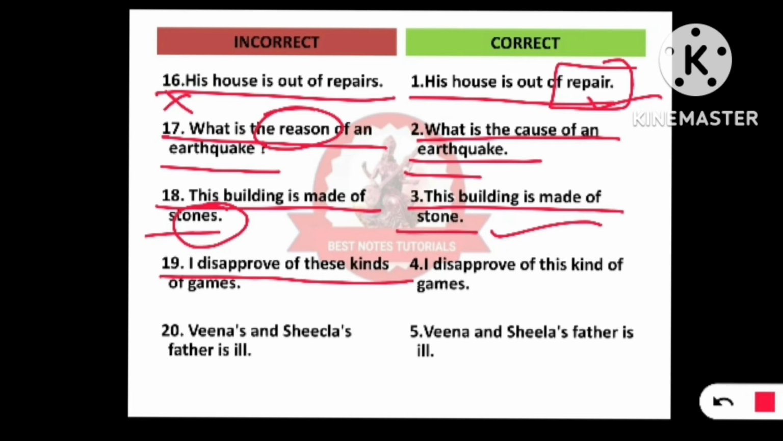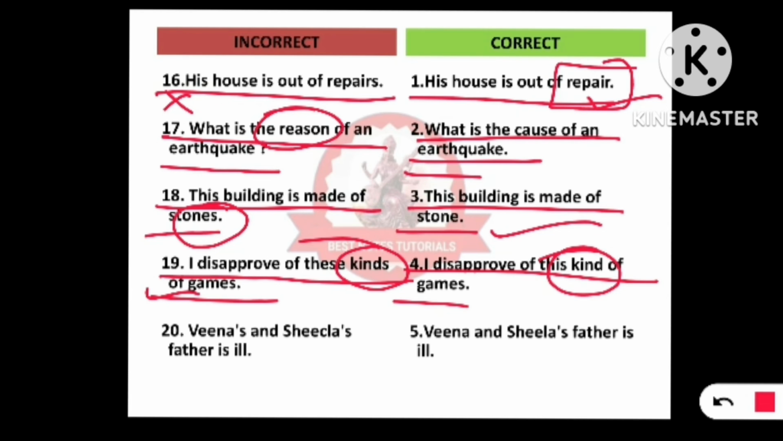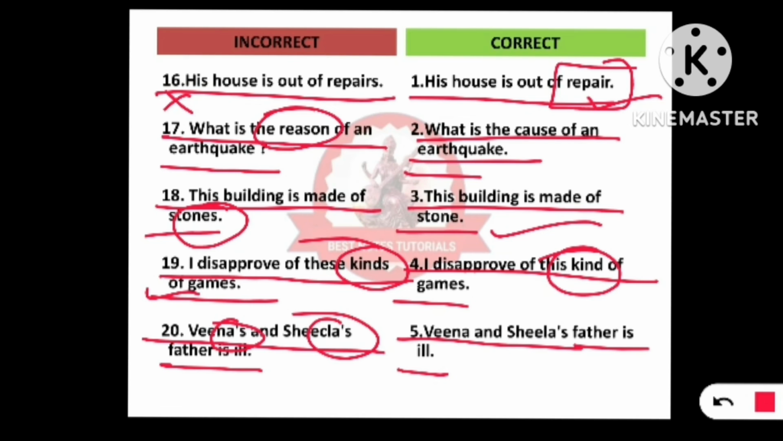"I disapprove of these kinds of games." "I disapprove of this kind of games." "I disapprove this kind of games," not kinds, this kind of games. This is grammatically wrong. "Veena and Sheila's father is ill." There should not be an apostrophe mark for both the girls' names.